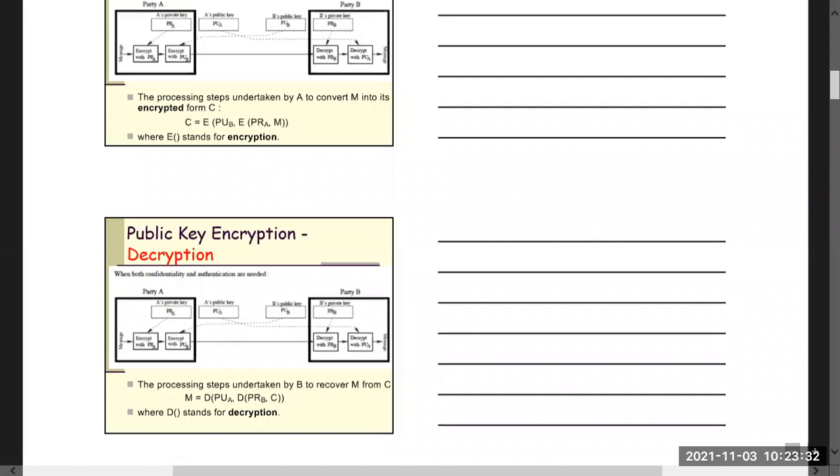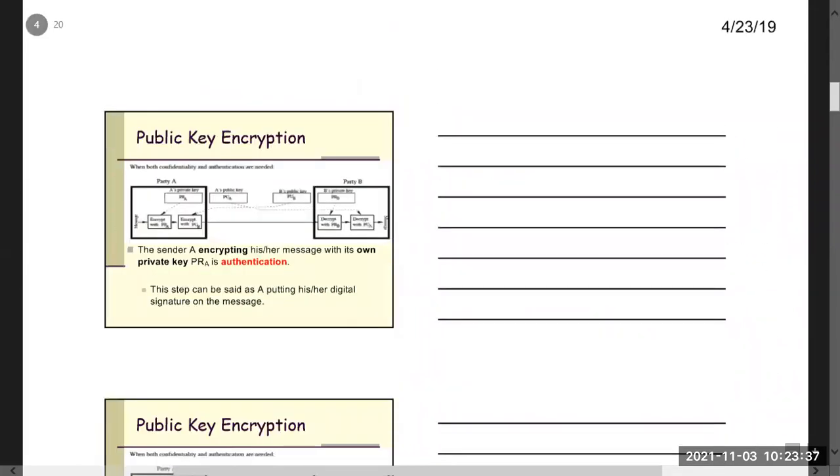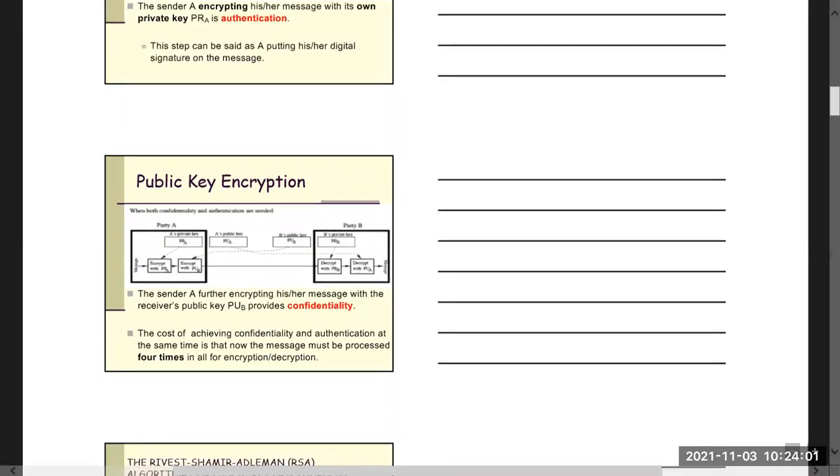Now that means the sender A is encrypting his own message with its own private key. That is the authentication. And this step can be said to be putting his or her digital signature on the message. That is putting a digital signature: yes, I am A. So that is the authentication, that yes, I am indeed A. So putting that authentication is what we can call the digital signature.